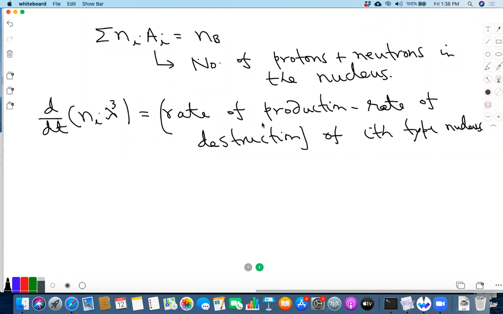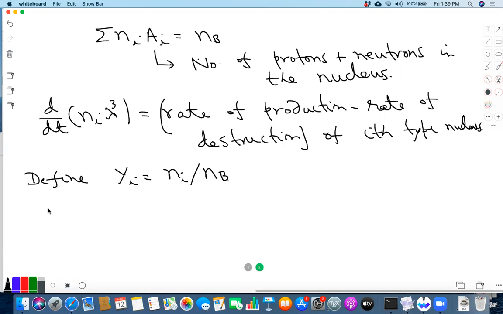And the idea is that once you know the cross sections and the densities of various other kinds of nuclei, we can calculate the right hand side, and write down a set of equations for this N_i lambda cubed. And in fact, it's easier to write down an equation for Y_i. So we define Y_i equal to N_i over NB.